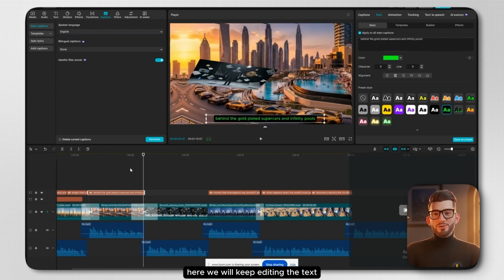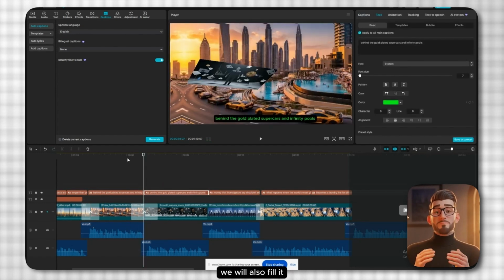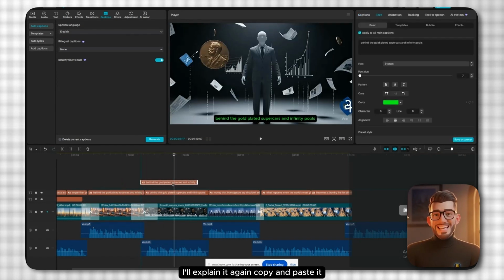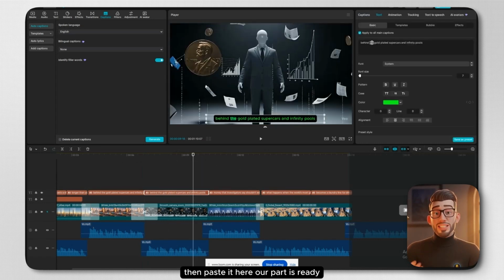Here we will keep editing the text according to our requirement, and wherever it has been missing, we will also fill it. Since we are not using the Pro feature, we have to do it manually. I'll explain it again. Copy and paste it. Press Alt and copy it, then paste it here. Depending on its size, drag it from here. Then simply click here and the panel will open. Then paste it here. Our part is ready.